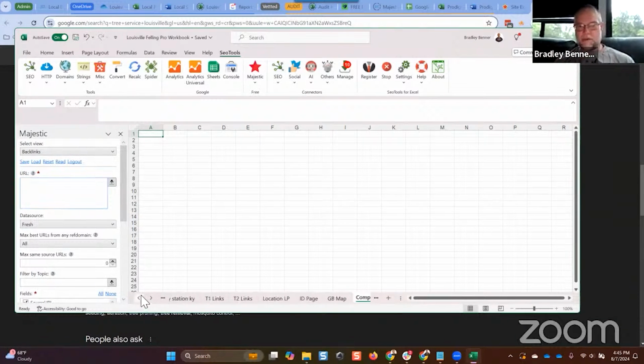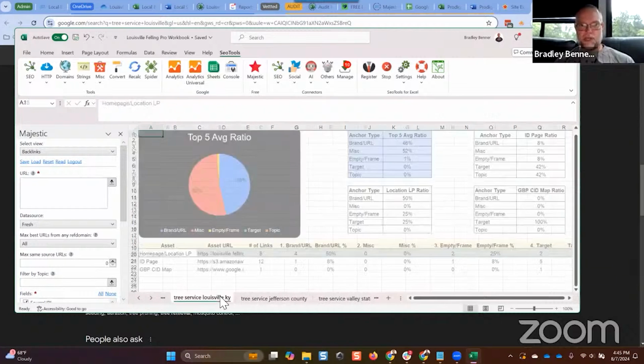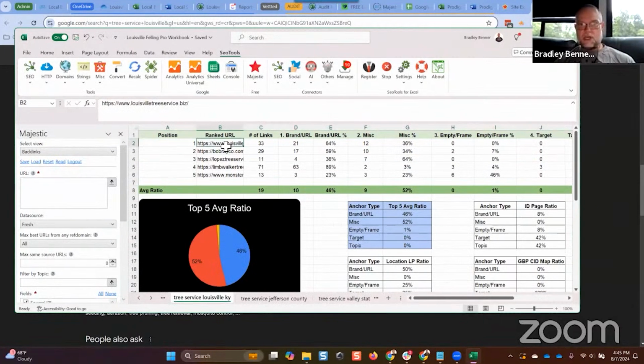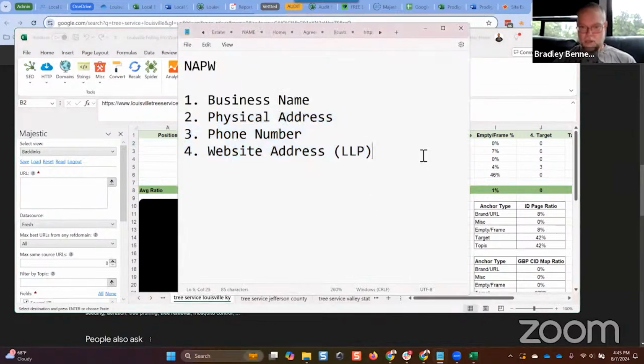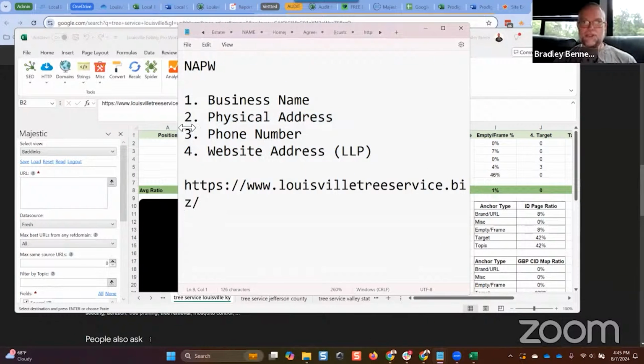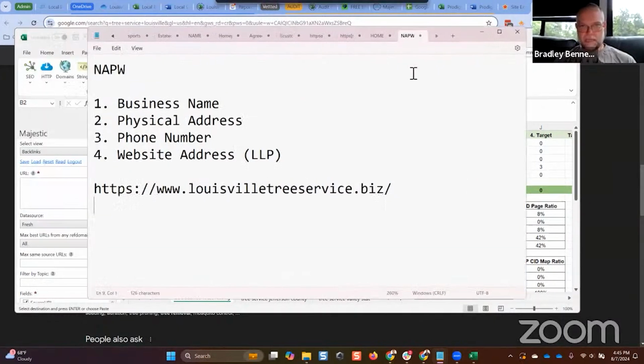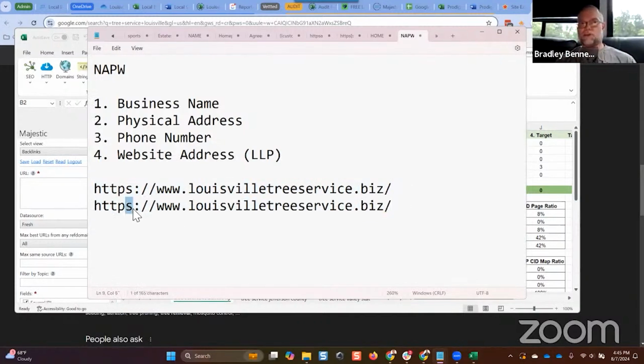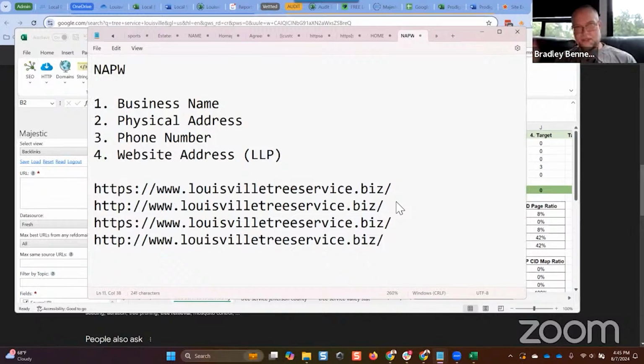So, for example, if we come back over here and we look at tree service Louisville, we're just going to take this first competitor here, and I'm just going to open up my notepad file. And what I always do is change that. And I don't do these anymore unless I'm demonstrating it. But I have VAs that do all these reports for me, unless, like I said, I'm teaching. But what I'm going to do is create 4 versions of that URL. Now, if it's a subdomain page instead of a page on the root domain, then oftentimes you can omit doing this, maybe just the HTTP and HTTPS versions.